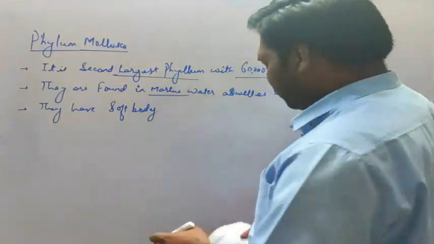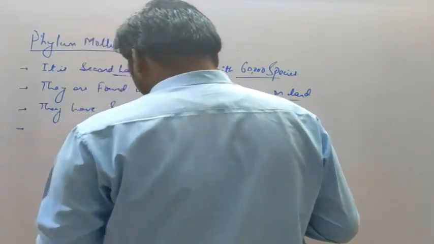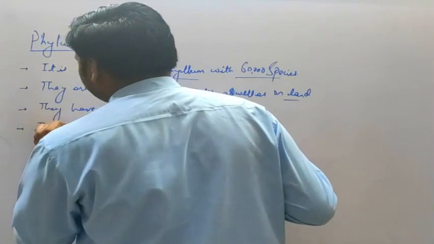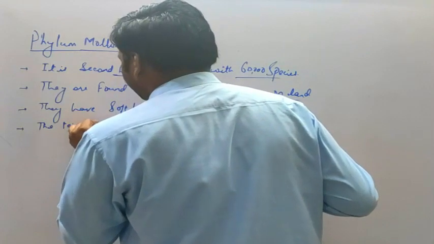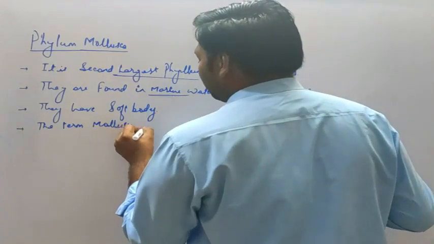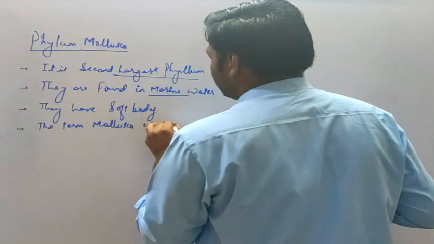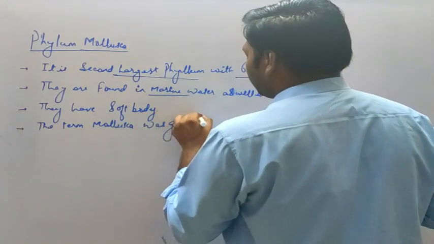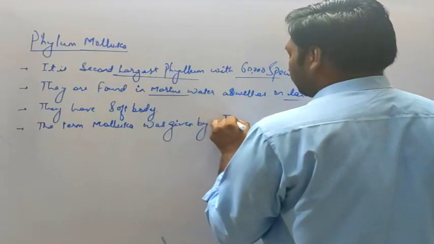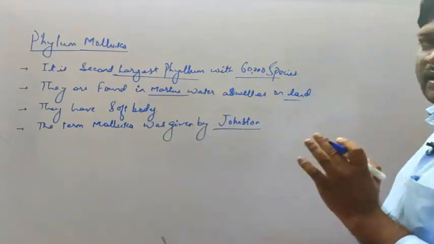Next, the term Mollusca was given by Johnston. So this was the scientist who gave the term Mollusca.